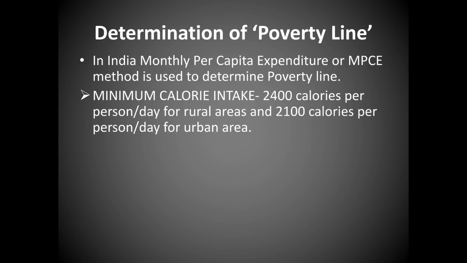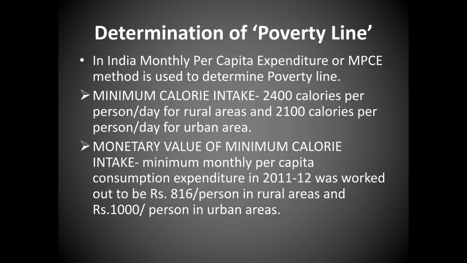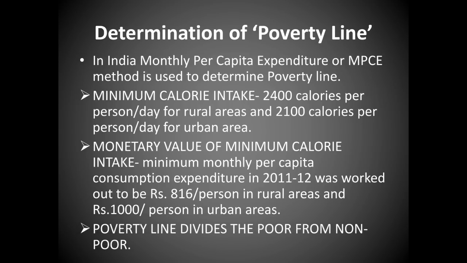Now we shall see with this minimum amount what is the cost of these calories that are being consumed. So minimum monthly per capita consumption expenditure in 2011 to 2012 was worked out to be rupees 816 per person in rural areas and rupees 1000 per person in urban areas. Understood? So you can see the money value is also high and low compared to the urban and the rural areas.